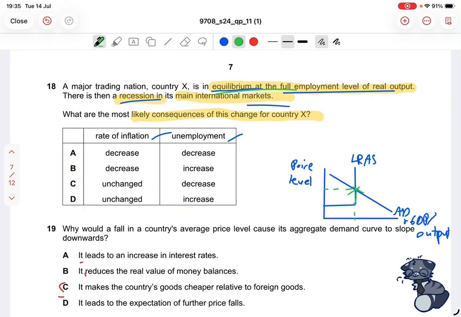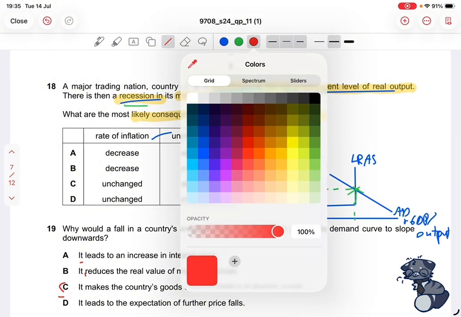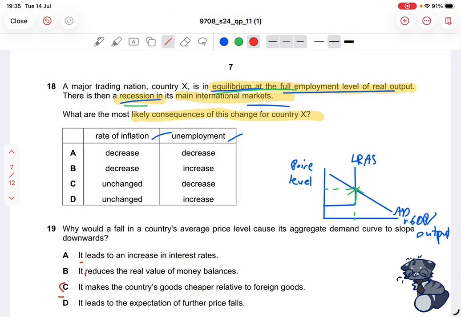And now what happens is that there is a recession in the main international markets. If there is a recession, that means that the economy is in a decline. And that means that aggregate demand will decrease because of falling GDP, as a recession means that your aggregate demand is falling. If your aggregate demand falls, that means your aggregate demand curve will shift to the left because it decreases, right?